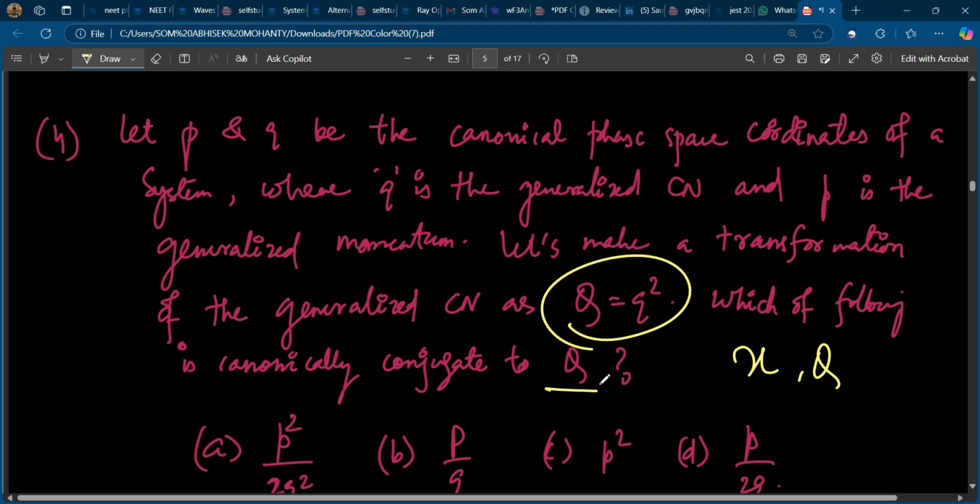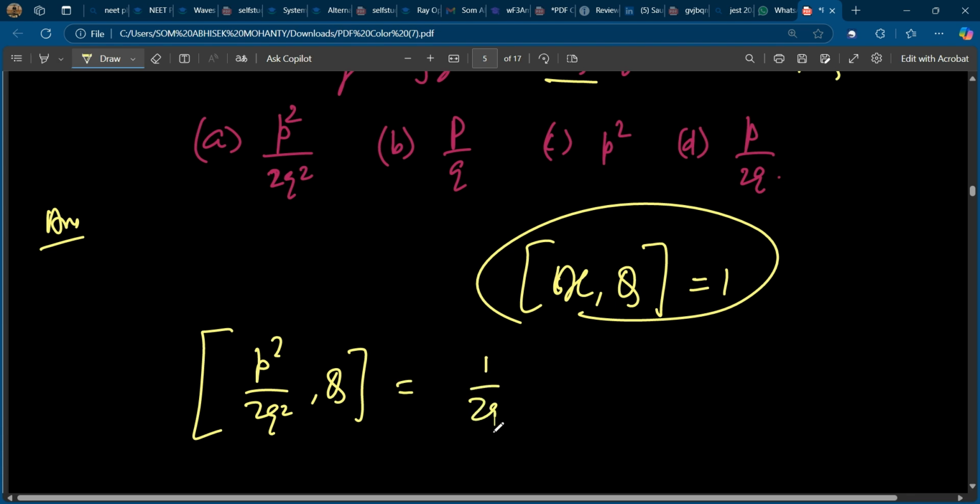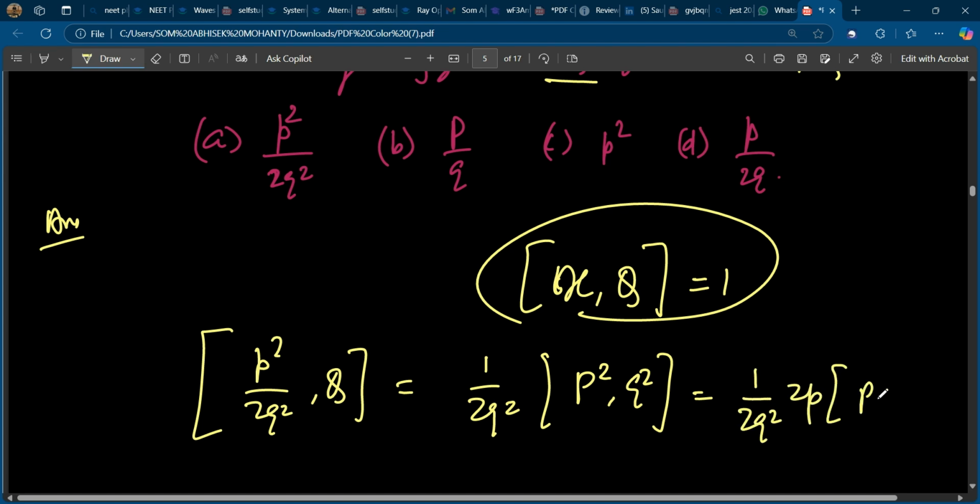Let's check p square by 2q square with Q. So 1 by 2q square goes out, and p square with Q, where Q is q square. So this is 2p, p by q square.